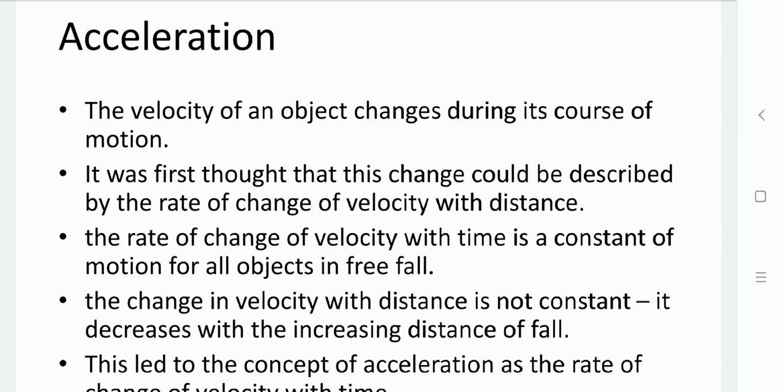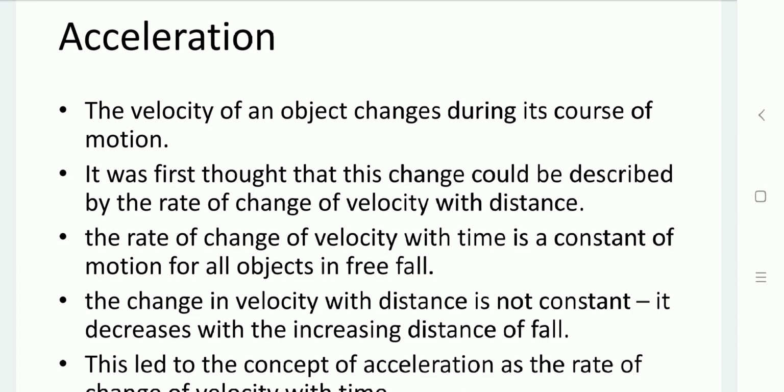So here, while this change in velocity occurs with respect to time as the object is in motion, we can define acceleration. We can define the change in velocity with respect to distance, or again the change in velocity with respect to time. But here the rate of change of velocity with time is constant for free fall. What is free fall?